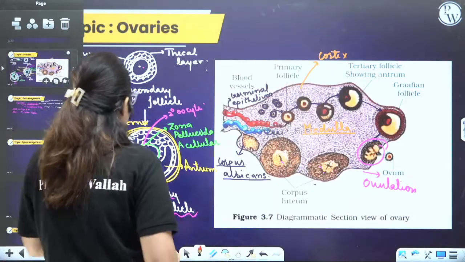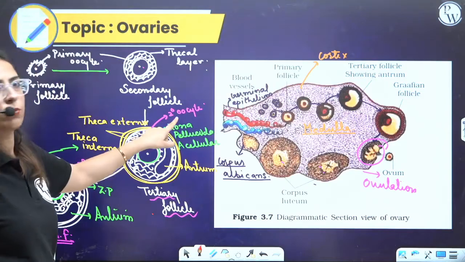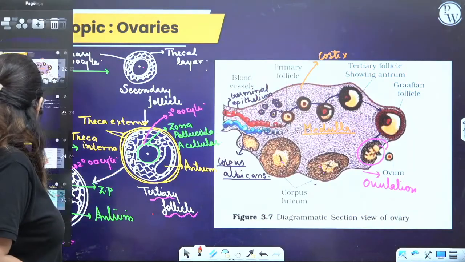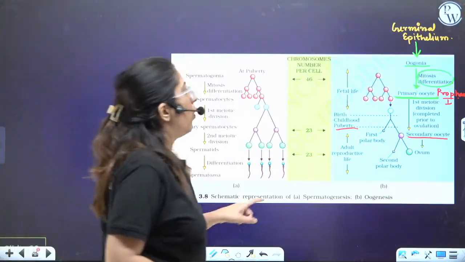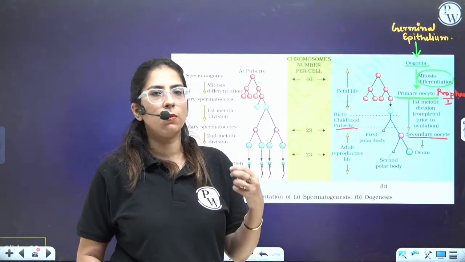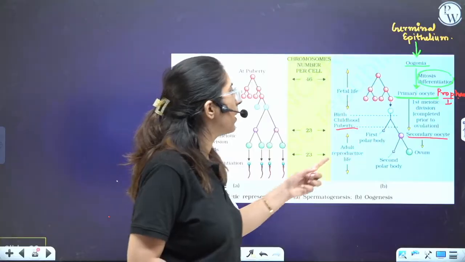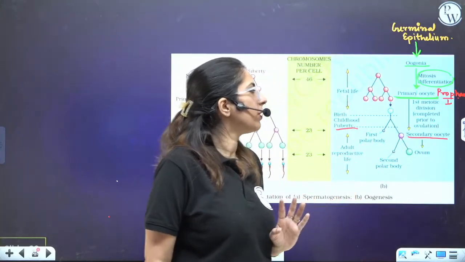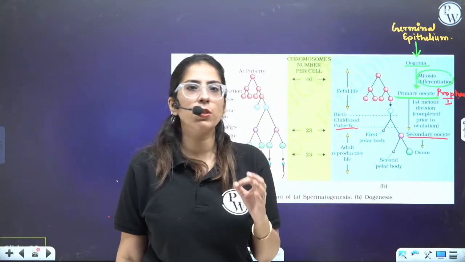Secondary oocyte, this is the tertiary follicle. Secondary oocyte. Now, once she gets her first period at puberty, this happens: the secondary oocyte further continues, and as the first step, meiosis 1 is completed.